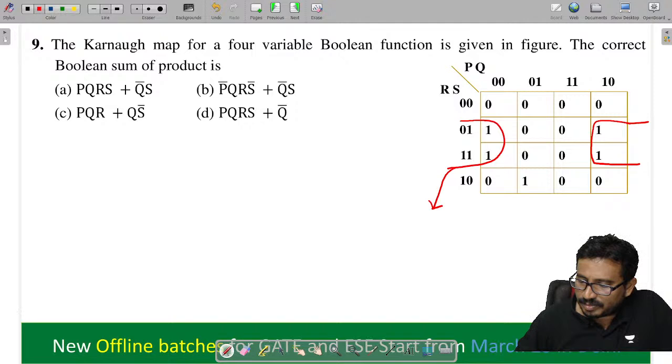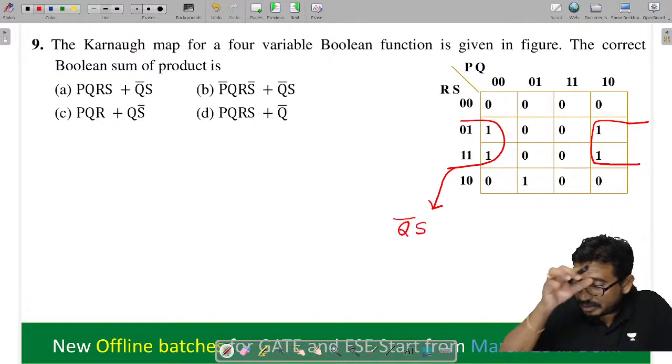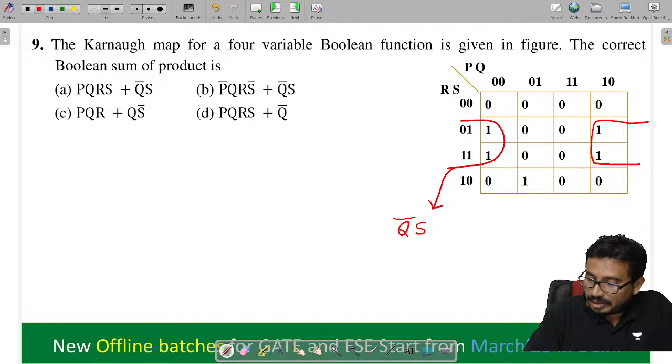So what will we get from here? Tell me. Here P is there, and here we'll get Q bar and S. That's all now. Another grouping is not possible, right? This is not possible to group. What is this thing here?